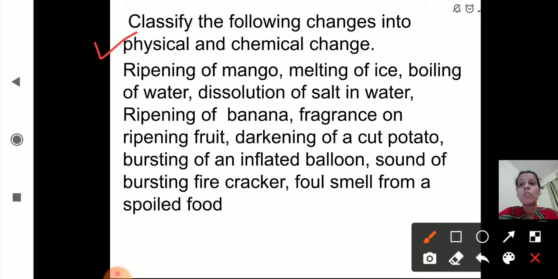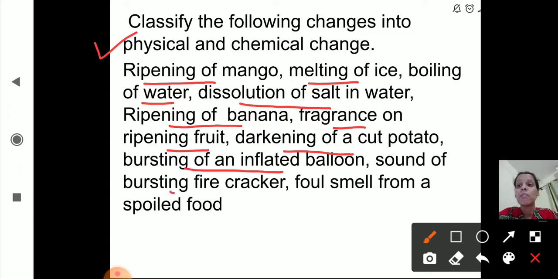Now this is for homework. You will write down all the changes, and in front of each you will write down whether the change is physical change or chemical change. The first one is ripening of mango, second is melting of ice, third is boiling of water, fourth is dissolution of salt in water, ripening of banana, fragrance of ripening fruit, darkening of cut potato, bursting of an inflated balloon, sound of bursting firecracker, foul smell of spoiled food.